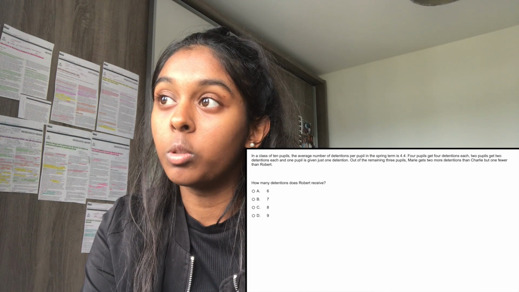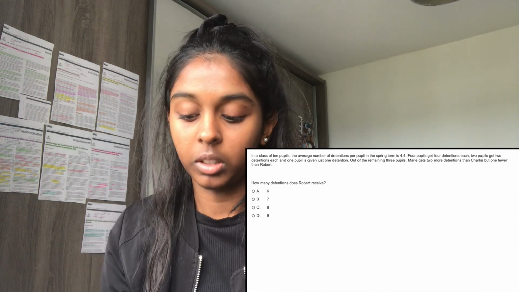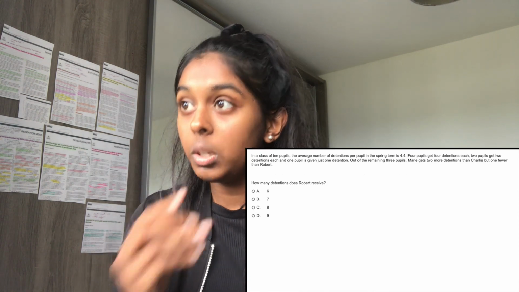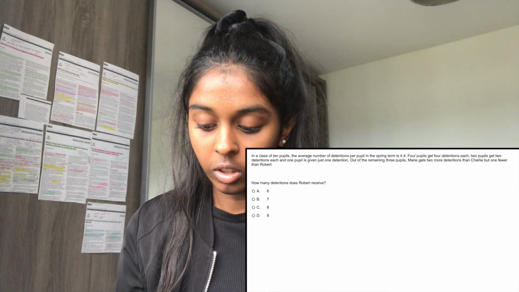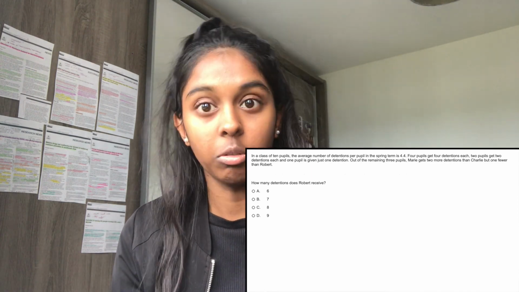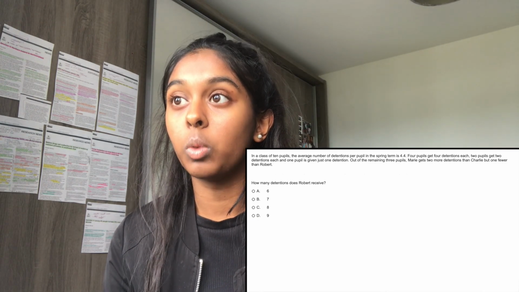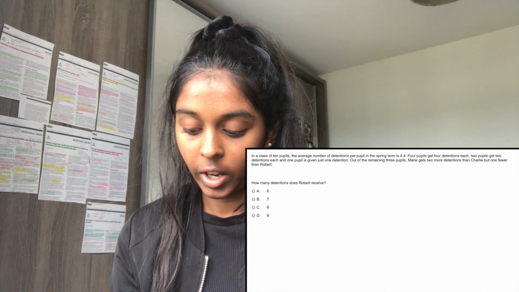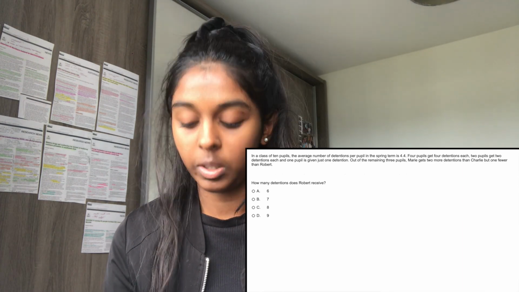4 pupils get 4 detentions each, so that's 4 times 4, which is 16. 2 pupils get 2 detentions each, that will equal 4. Add that up, makes 20. 1 pupil is given just 1 detention, so add that on, makes 21 so far. So out of the 44 we've collected 21 so far.